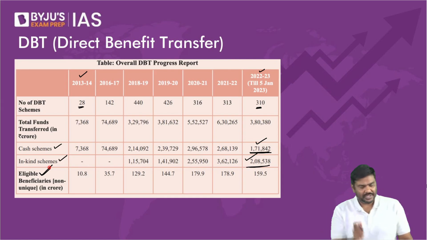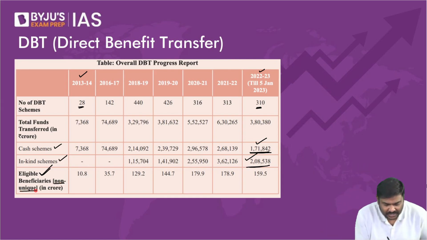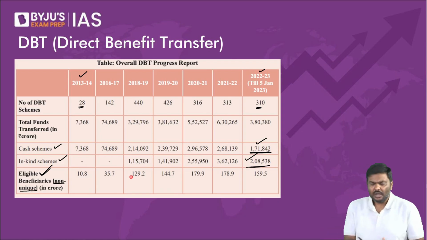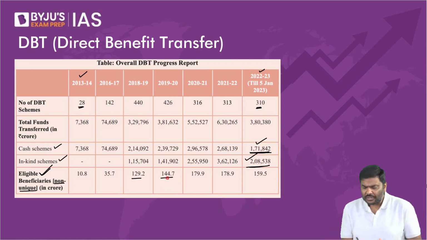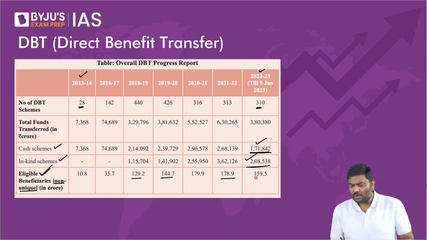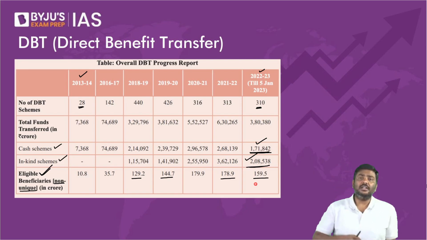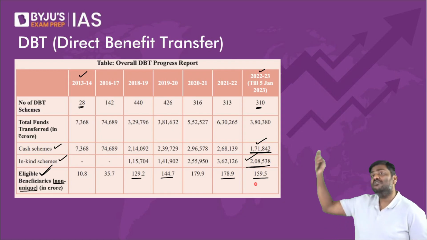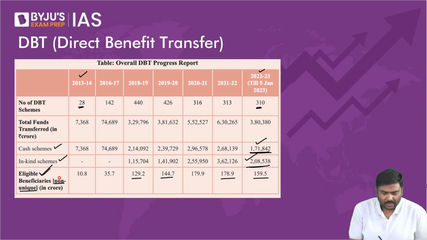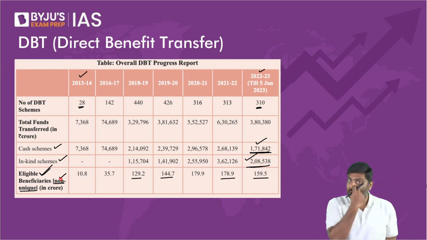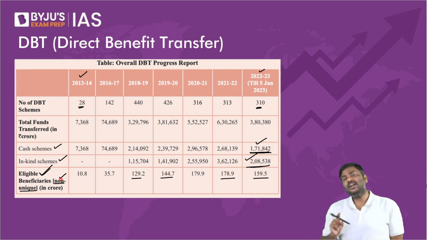And how many eligible beneficiaries are there? Before you start asking questions on eligible beneficiaries, please read the term in the bracket, because I know many of you will start thinking: 129 crore, 144 crore, 178 crore, 159 crore. But I read India's population is 130 crore. How is that possible, that when population is 130 crore, number of beneficiaries are 170 crore? Can you read the term here?